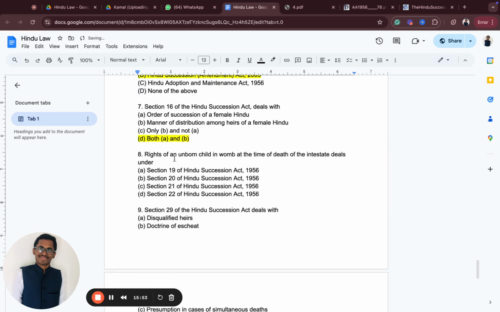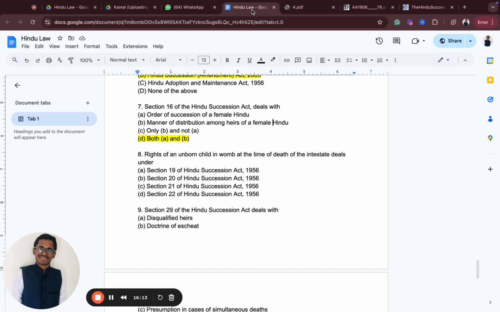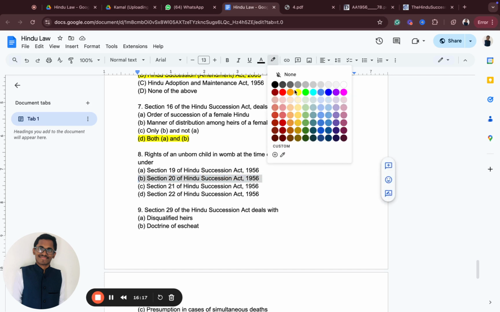Very important. The right of an unborn child in the womb at the time of death of the intestate is dealt with under which section? See, the right of the child in the womb is a keyword itself. You'll be able to answer it. Nothing much complicated, you can get full marks over here itself.